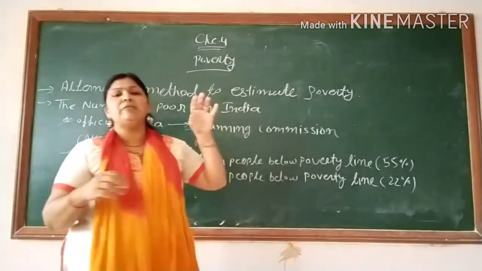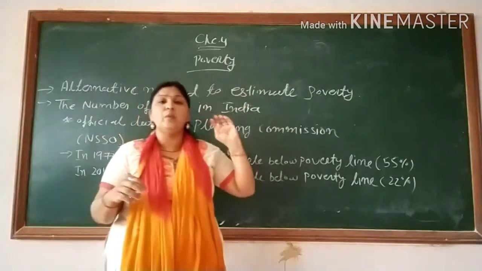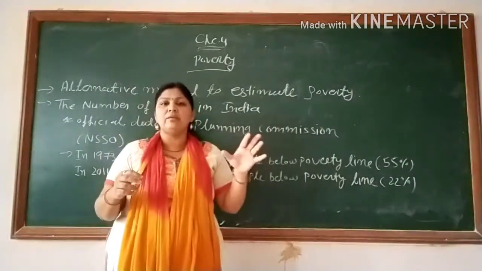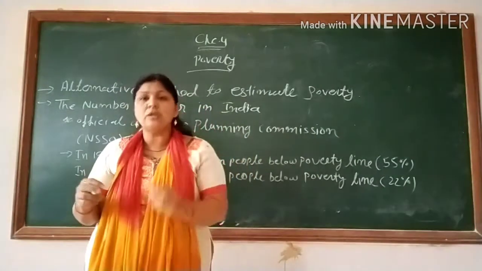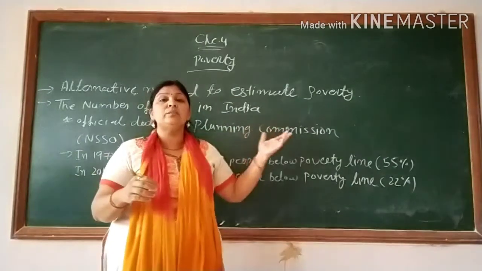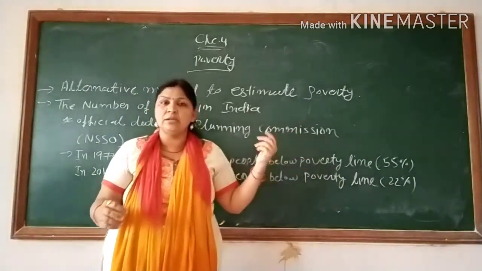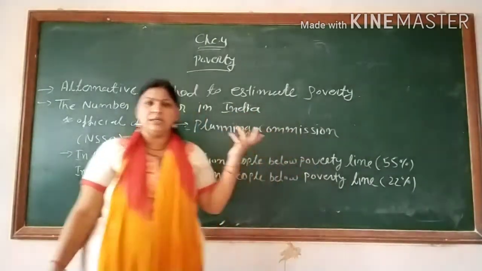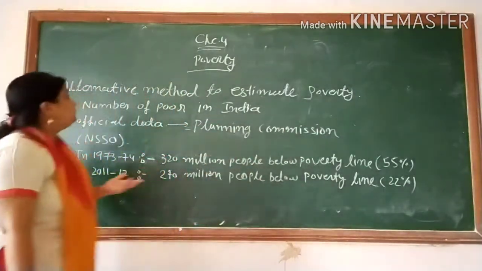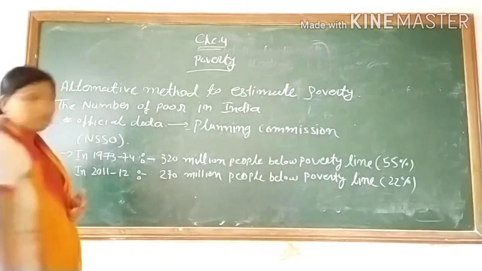Suppose 50% people are poor in India. Among that 50%, all are not equal. Some are very poor, some are less poor. Fine. So that criteria we can't assume from calorie consumption and consumption expenditure criteria also.